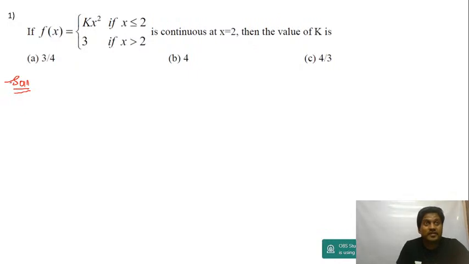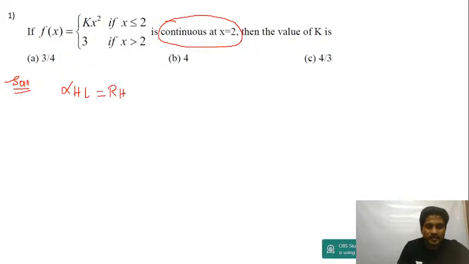Alright guys, so the function is continuous at x is equal to 2. What should be the value of k? Don't use the board method. Now let me tell you guys, listen, it's continuous at x is equal to 2. If it is continuous at x is equal to 2, obviously left hand limit is equal to right hand limit. That's what you do in boards as well, right? Now what I'll do is, less than 2 will be left hand limit, more than 2 will be right hand limit. I'm going to take x less than 2 and substitute 2 here.